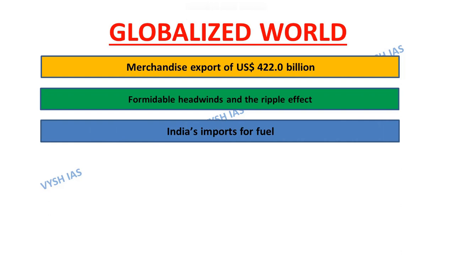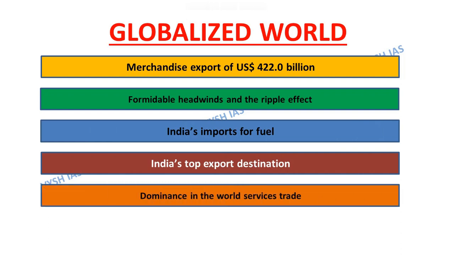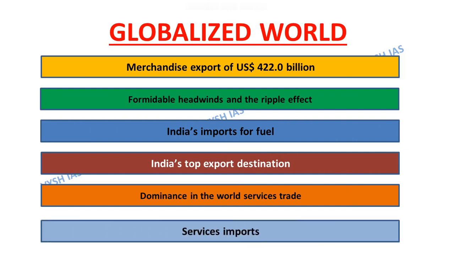Energy demand may be pushing India's imports for fuel, including coal and petroleum, oil and lubricants, whose share rose to 37.1% in total imports in April-December 2022 against 30.4% in the corresponding period last year. The USA remained India's top export destination in April-November 2022, followed by UAE and Netherlands. India maintained its dominance in world service trade in financial year 22. Service imports rose by 25.1% between financial year 22 and financial year 21 to reach USD 147 billion.